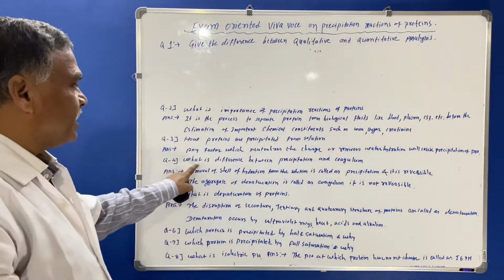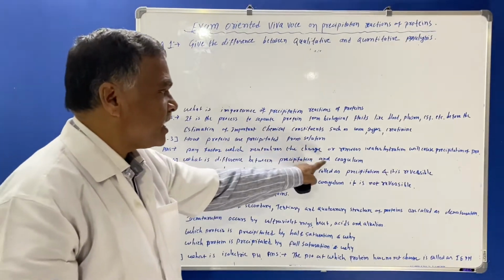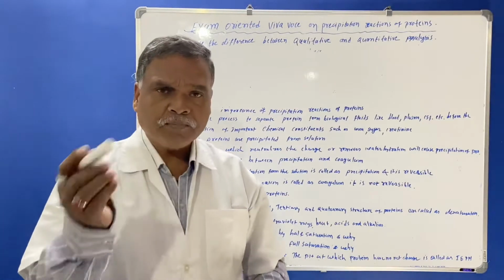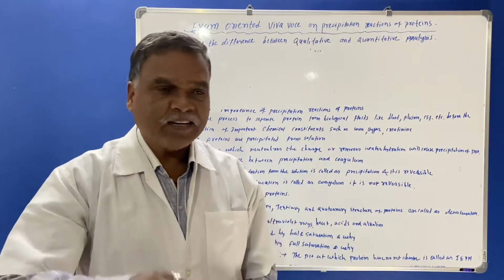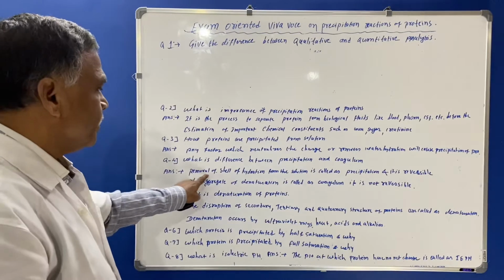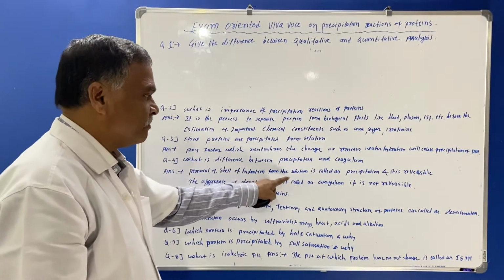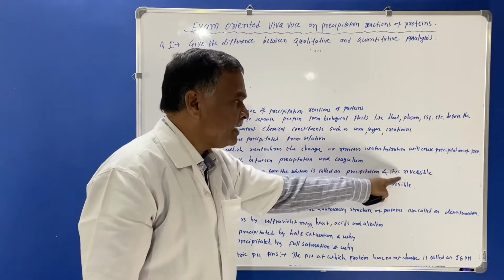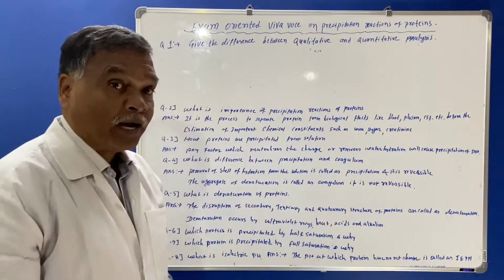Another question is what is difference between precipitation and coagulum? See, the coagulum is different and precipitation is different. So here the answer is removal of shell of hydration from the solution is called as precipitation and it is reversible. Why it is reversible?